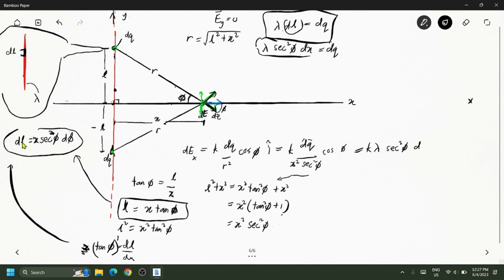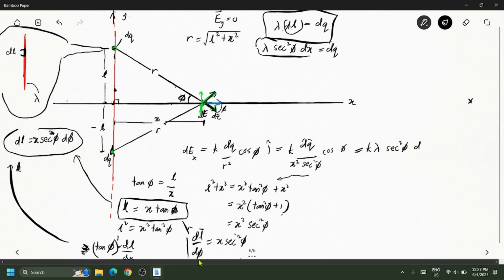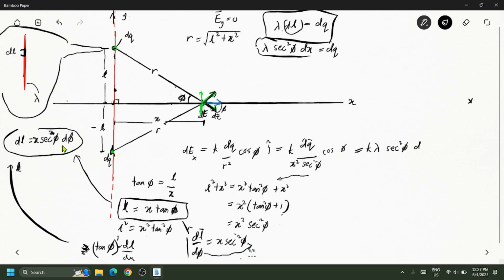So meaning to say your L now is a function of phi. So you have to find L as a function of phi. So this is basically a function, yeah? If you differentiate L with respect to phi, you will have x sec squared of phi, right? From the equation here, dL over d phi is given by x sec squared of phi. If you refer to the calculus formulae, a book of formulae, you will find this one, and then you bring this over here so that you will have this, okay?